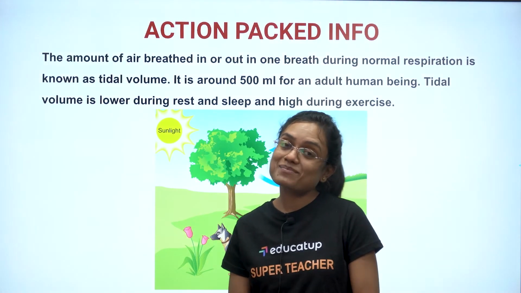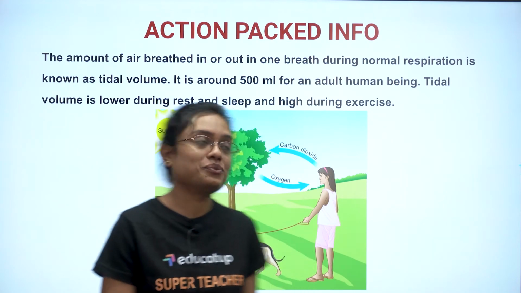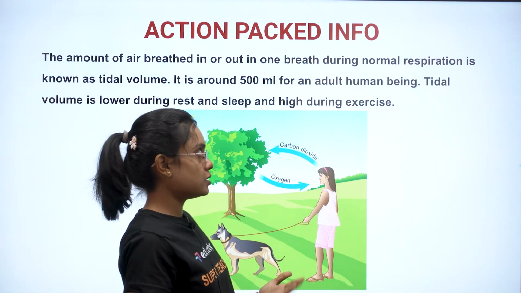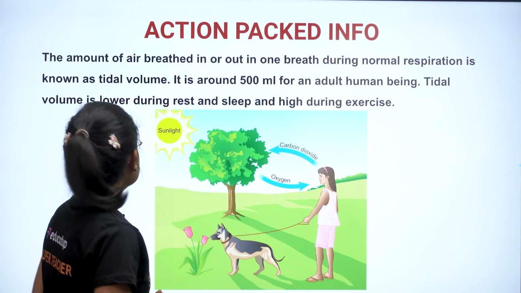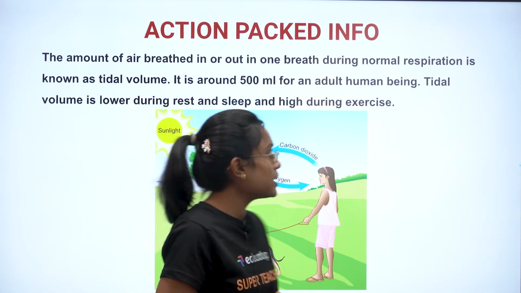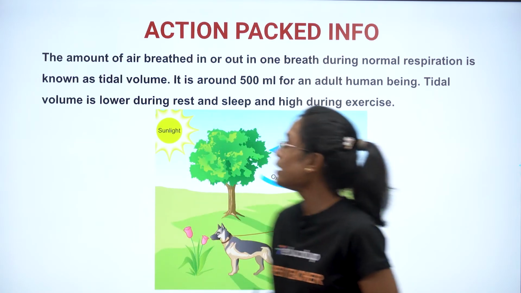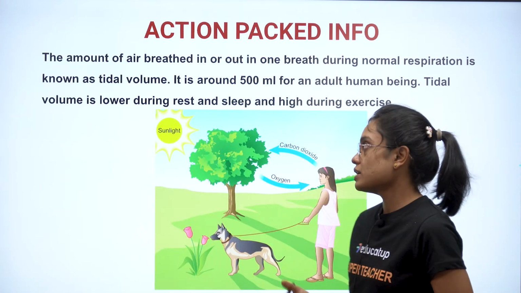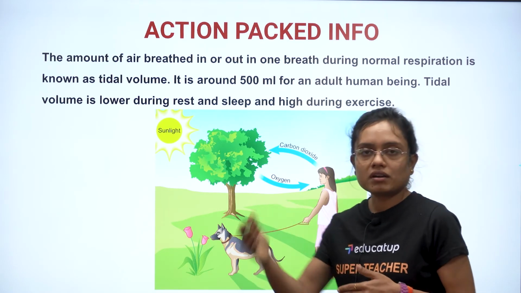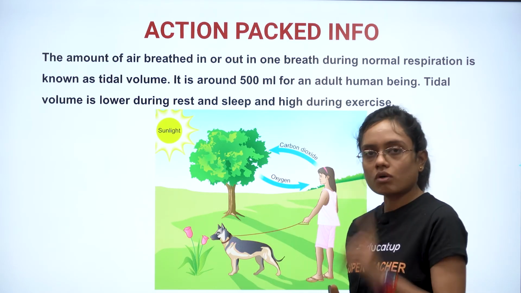Action-packed info, guys. Something very interesting and important for you. The amount of air breathed in or out in one breath during normal respiration is known as tidal volume. It is around 500 ml for an adult human being, and the volume is lower during rest and sleep and high during exercise. See, the amount of air we take in and give out in a normal breath.